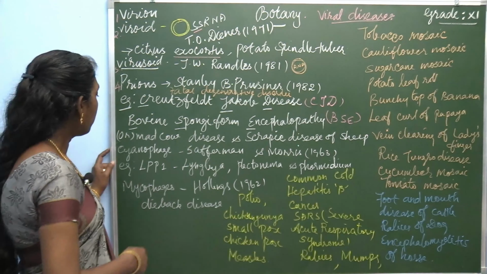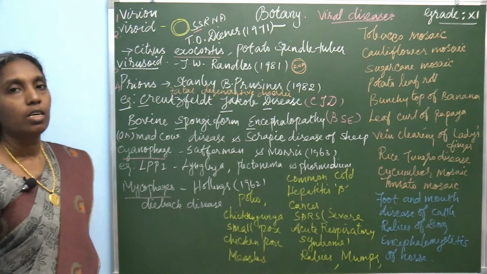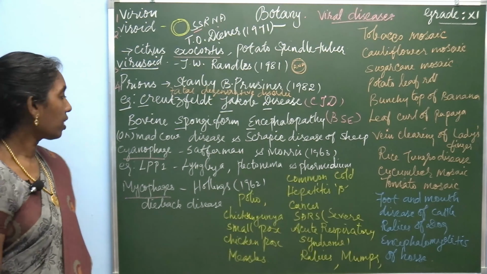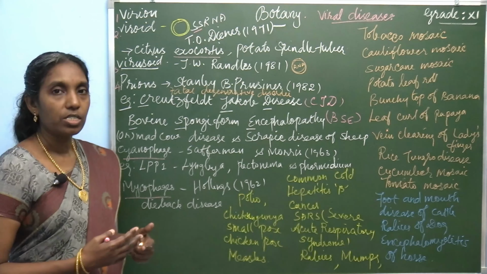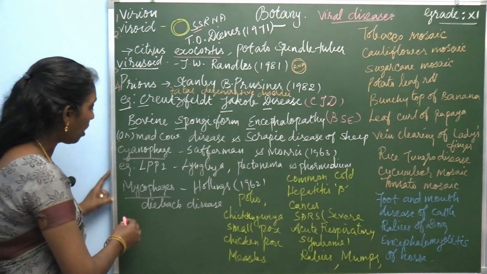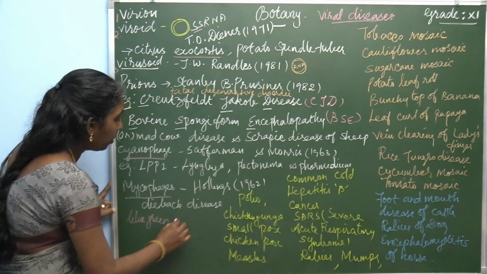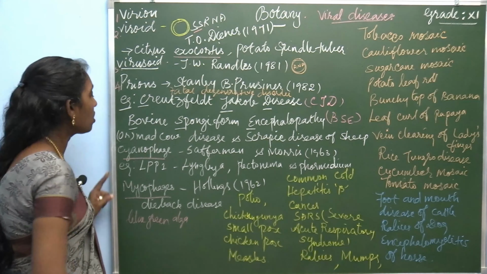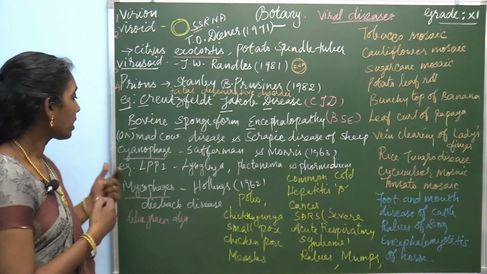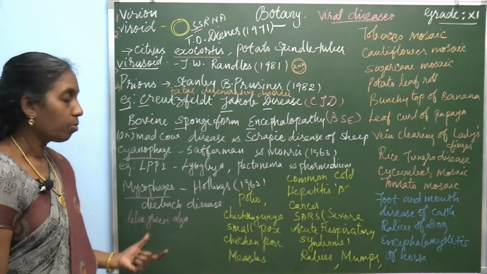Then there are a few more terms, cyanophages and mycophages. In the lower classes you may learn these words. What are cyanophages? Cyanophages are viruses which affect blue-green algae, cyanobacteria.